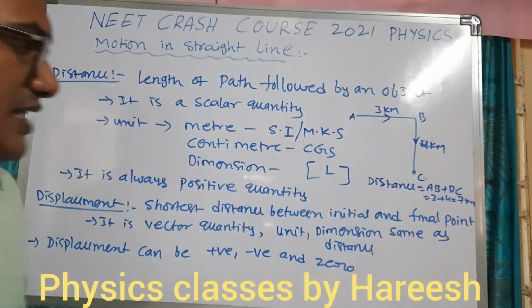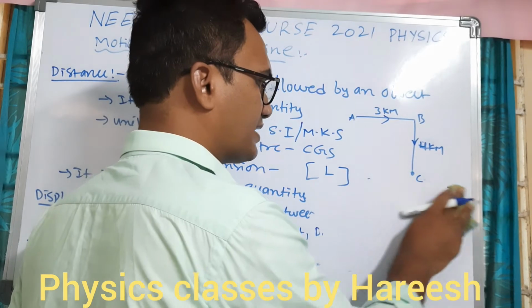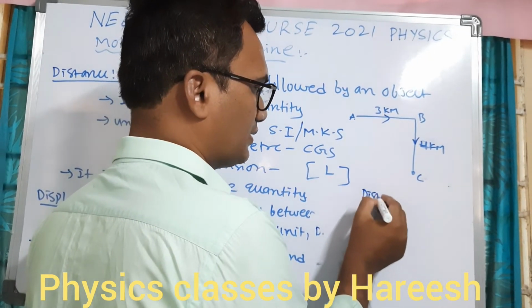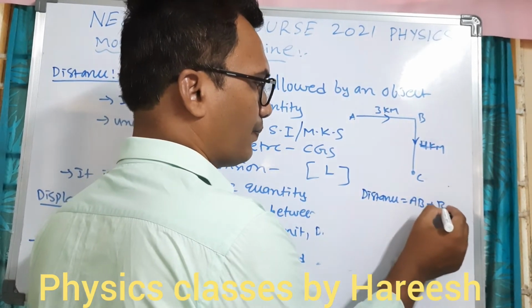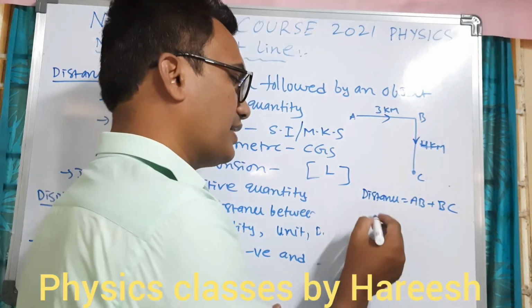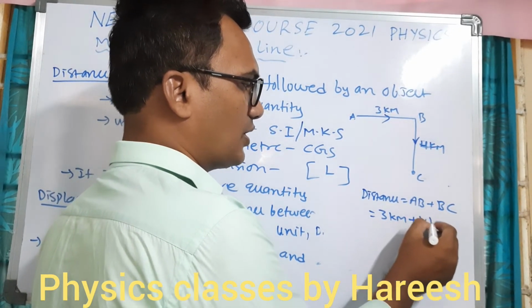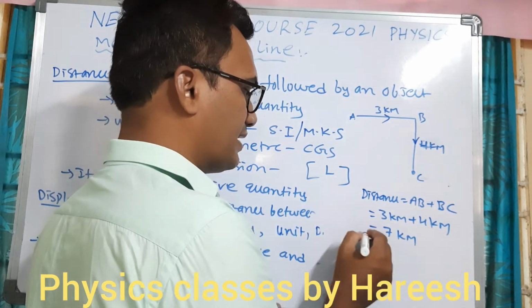Now coming to displacement. To find the distance of the object, distance is equal to AB plus BC, right? So here AB is 3 kilometers plus BC is 4 kilometers. So total is 7 kilometers. So this is the distance.